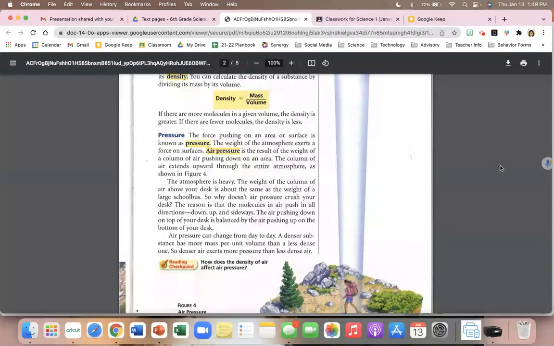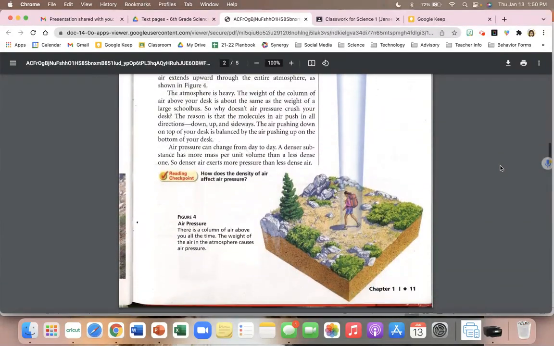A denser substance has more mass per unit volume than a less dense one. So denser air exerts more pressure than less dense air.